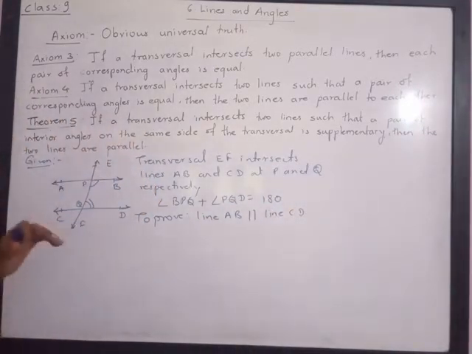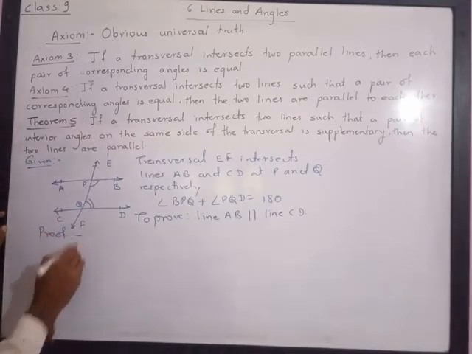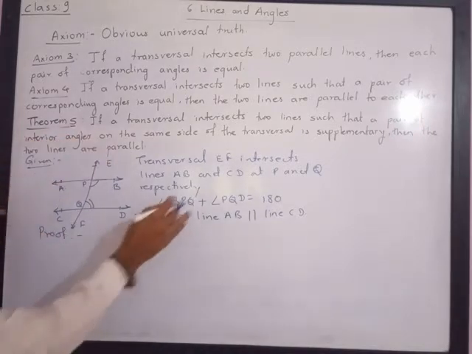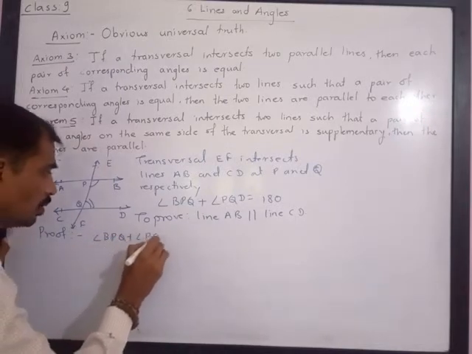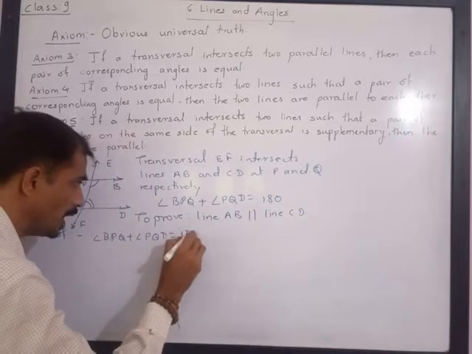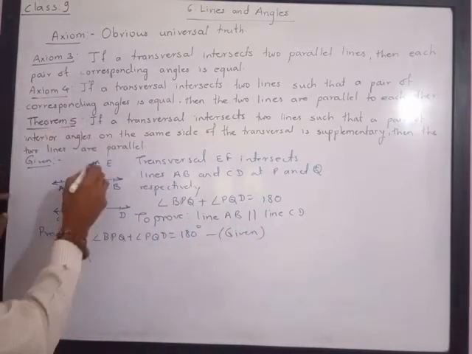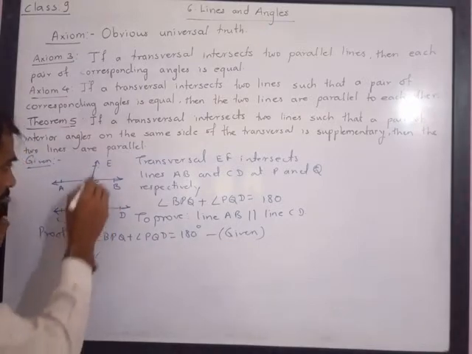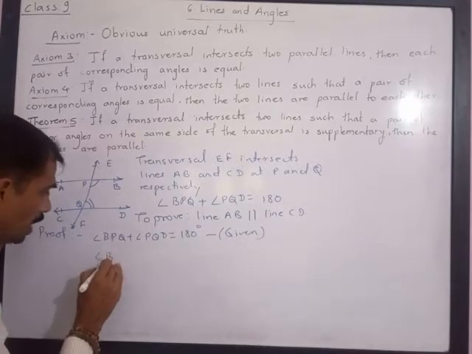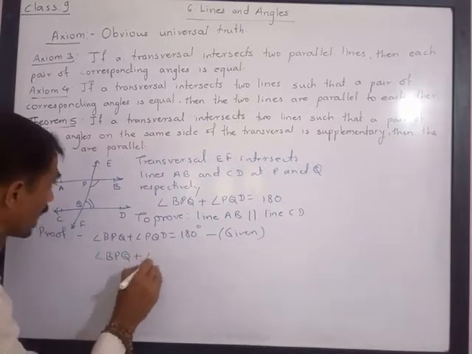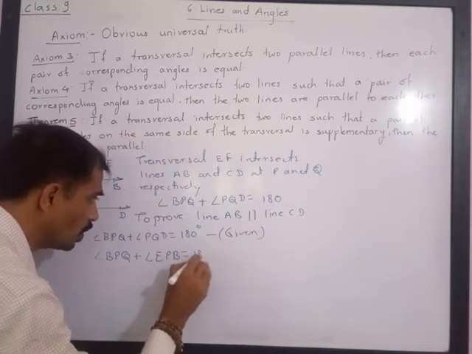Now see, proof. Please note, we are given angle BPQ plus angle PQD is equal to 180 degrees. This is what is given to us. Now please note, angle BPQ plus angle EPB is also equal to 180 degrees.